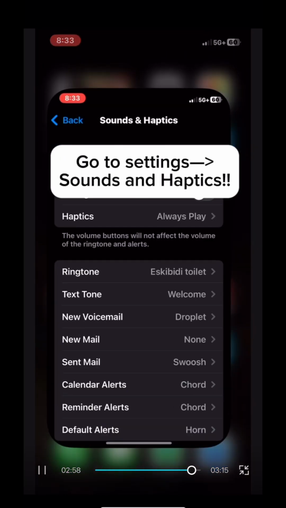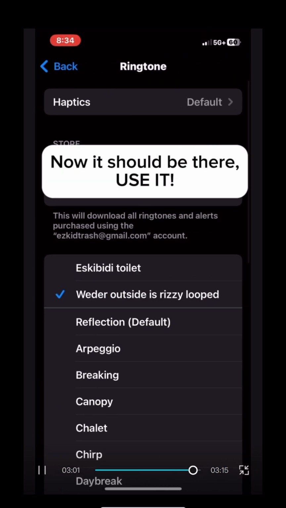Now flip your phone back to normal. Go to settings, then sounds and haptics. Now it should be there.